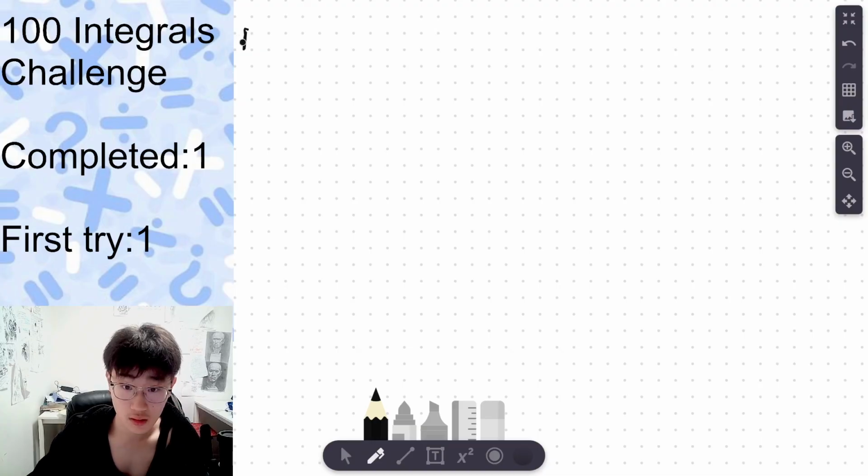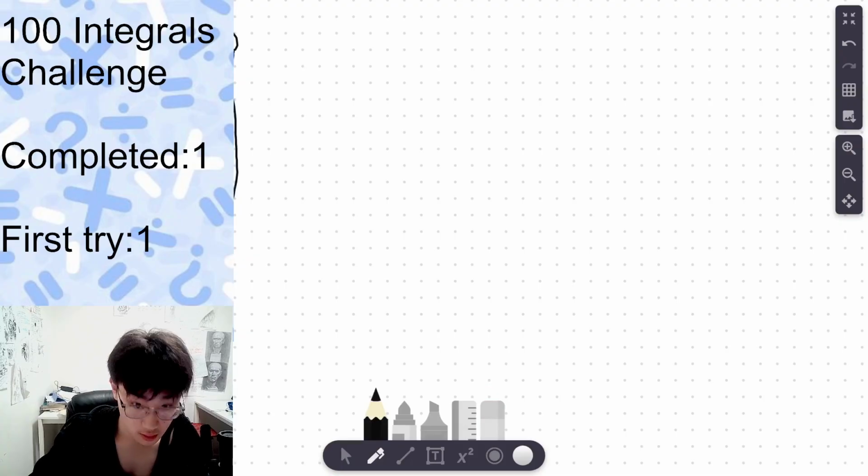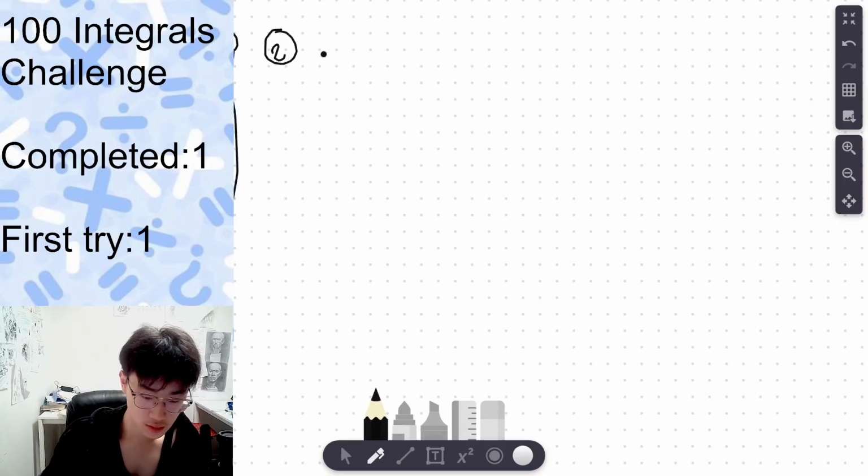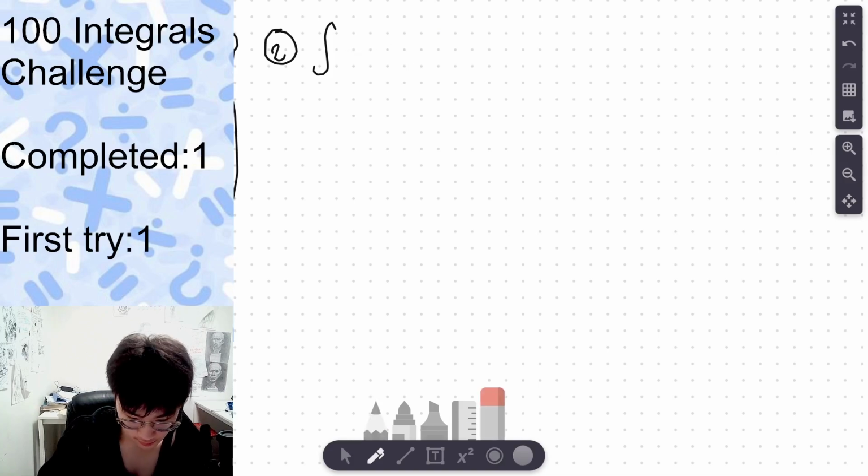Here? Okay, so that's where you can't see. Alright. Question 2. Cosine of 2x. Man, this is ugly.